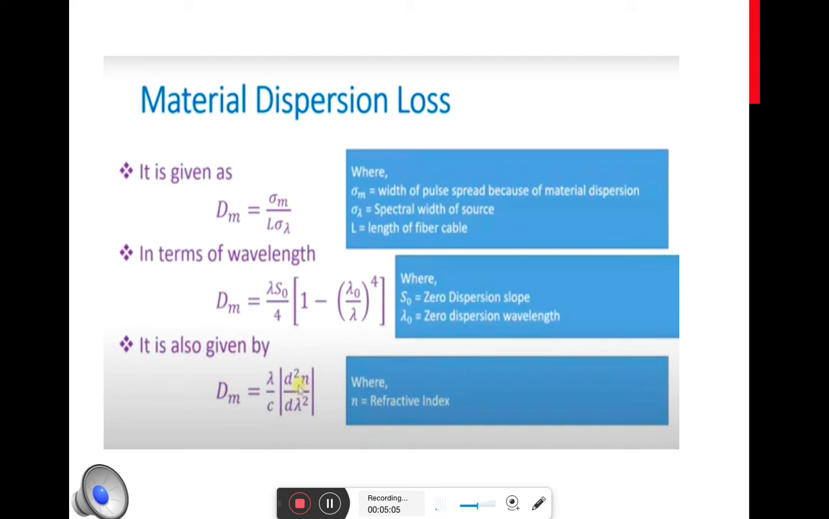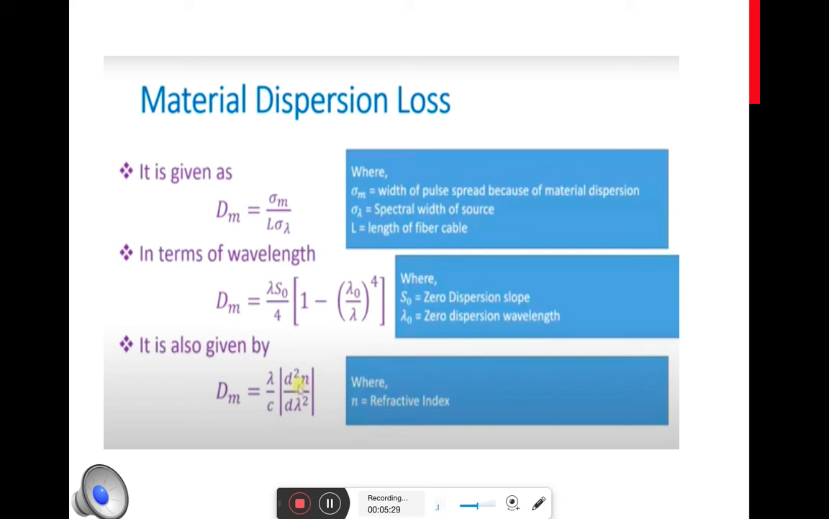So these are the formulas for the calculation of material dispersion loss. Material dispersion loss is denoted by the letter dm. So dm is equal to sigma m divided by L into sigma lambda. Sigma m is the width of the pulse spread because of material dispersion. Sigma lambda is the spectral width of the source, and L is the length of the fiber.